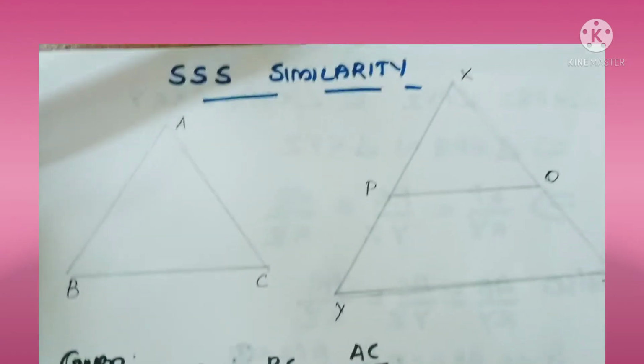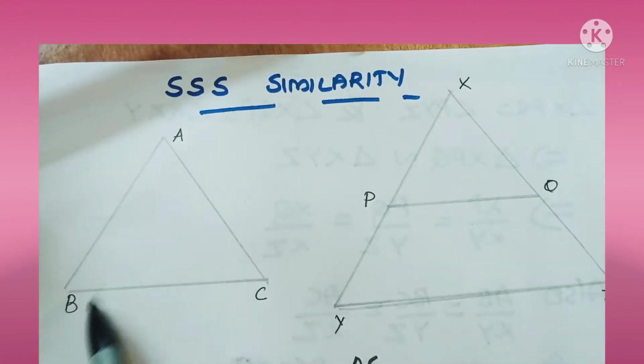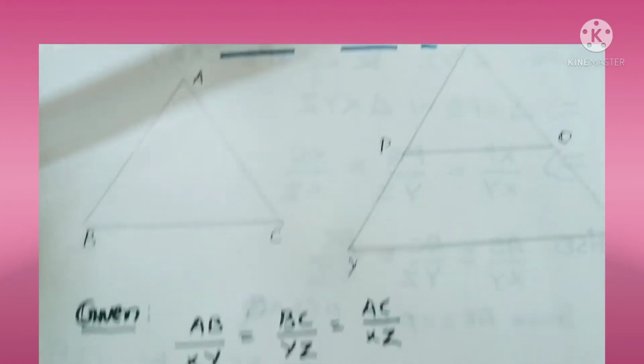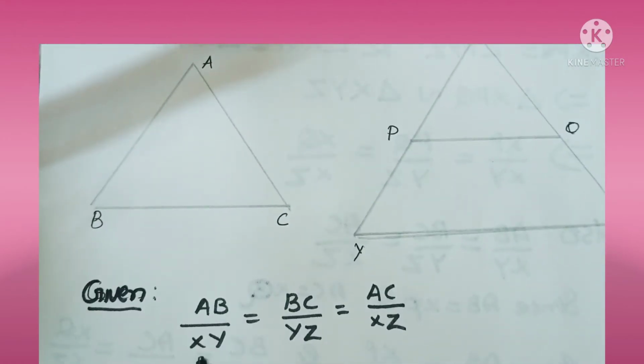And since by our construction AB is equal to XP and AC is equal to XQ, then we can rewrite AB by XY and AC by XZ as XP by XY and XQ by XZ.